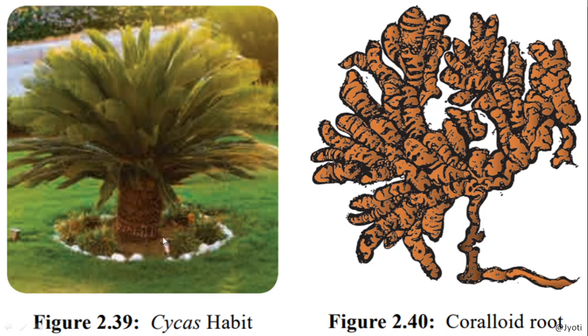Now in the root of the cycas, here is the root of the cycas. If we take a transverse section of the root, we can see that the cyanobacteria are forming a few layers in the root, and they help in fixing the nitrogen, and such roots are called coralloid roots.